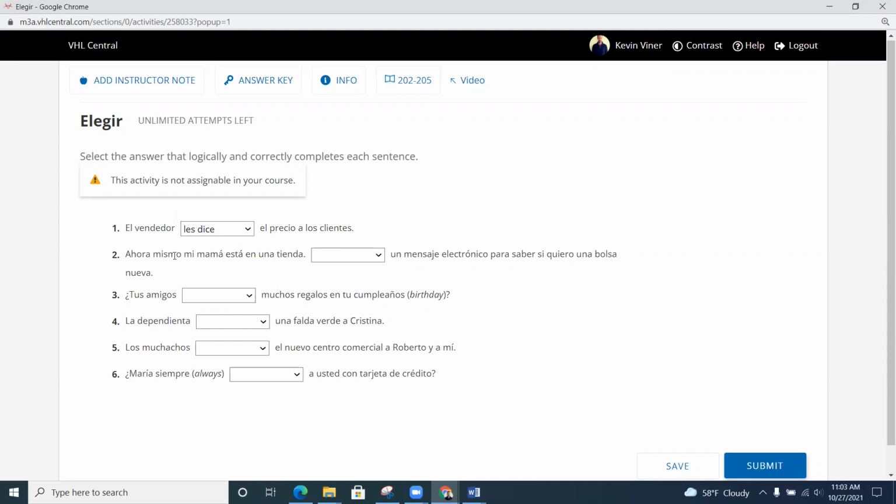Muy bien, número 2. Ahora mismo mi mamá está en una tienda. Blank un mensaje electrónico para saber si quiero una bolsa nueva. So, ¿qué decimos aquí? Me escribe un mensaje, le escribe un mensaje, me lee un mensaje, le lee un mensaje. Pausa. Y hemos vuelto, sería me escribe un mensaje a mí.